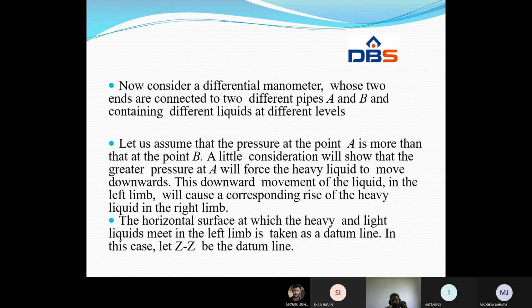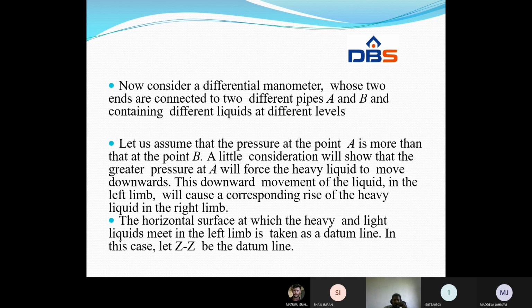Now consider a small differential manometer whose two ends are connected to two different points, A and B, containing different liquids at different levels. Let us assume that the pressure at point A is more than at point B. A little consideration will show that the greater pressure at A will force the liquid to move downwards.